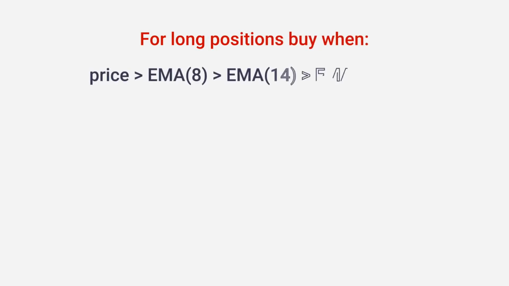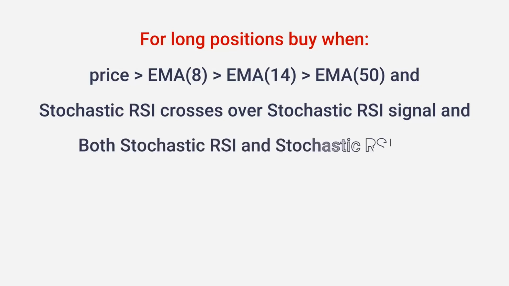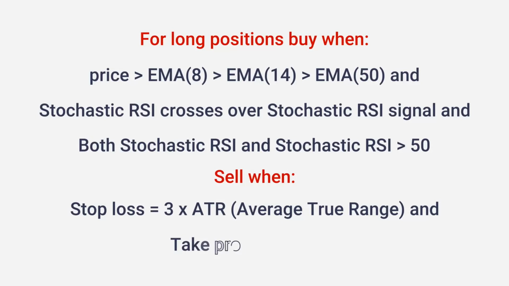The strategy. For long positions, buy when price is greater than EMA 8, which is greater than EMA 14, which is greater than EMA 50, and Stochastic RSI crosses over Stochastic RSI signal, and both Stochastic RSI and Stochastic RSI signal are over 50. Sell when stop loss equals 3 times the average true range (ATR) or profit target equals 2 times ATR.